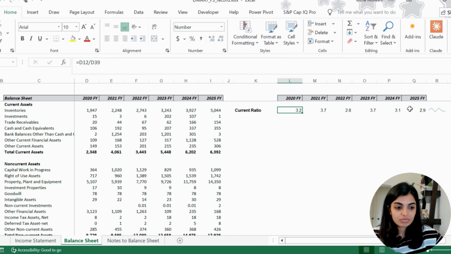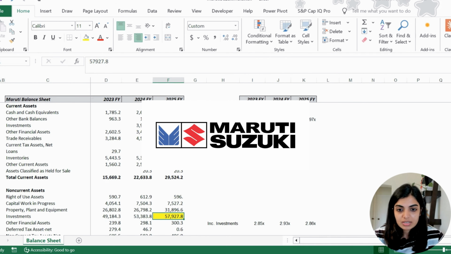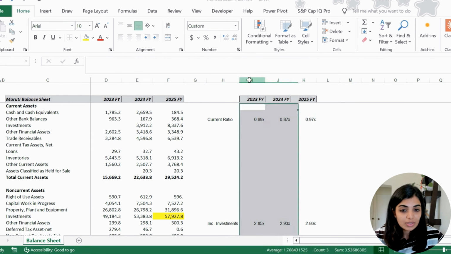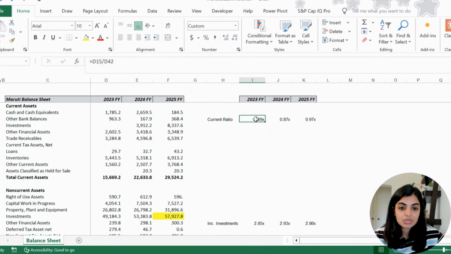But before we analyze further, I want to make one quick point around current ratios. You need to understand that it's not necessary that a current ratio less than 1 is always a problem. And for that, let me show you one example. So this is Maruti's balance sheet, and you can see the current ratio for Maruti is less than 1 across all these 3 years. And at first glance, you may conclude that the company is in trouble, but you need to understand Maruti's business model is very different. It takes advances from dealers, so it has low receivables. It does not have to pay to its suppliers in advance.